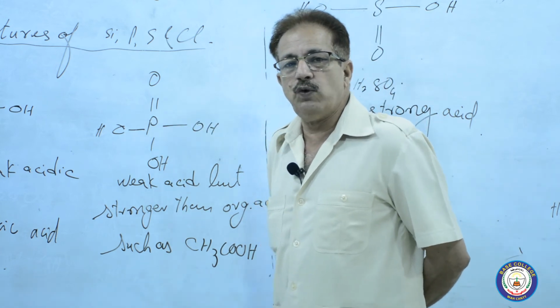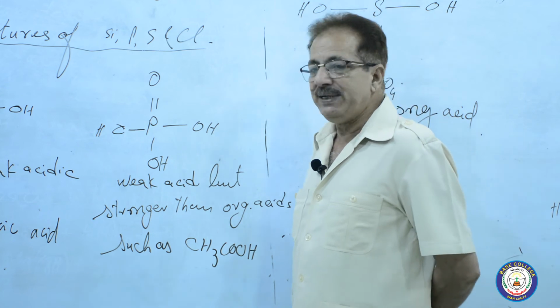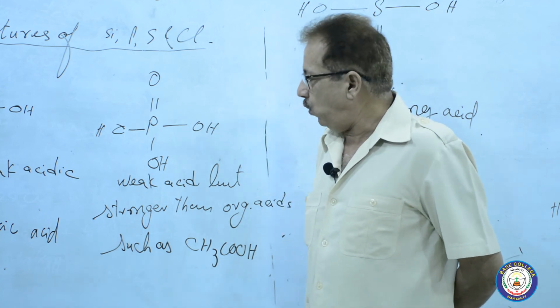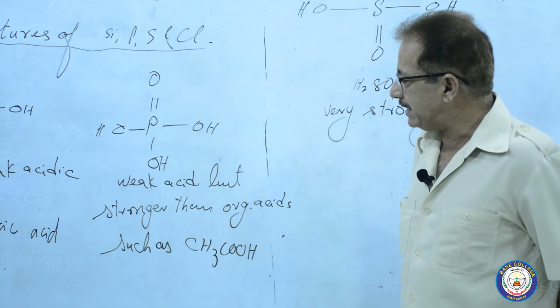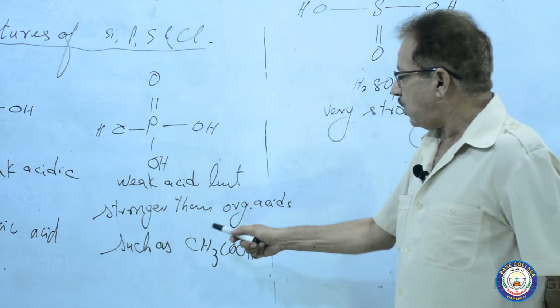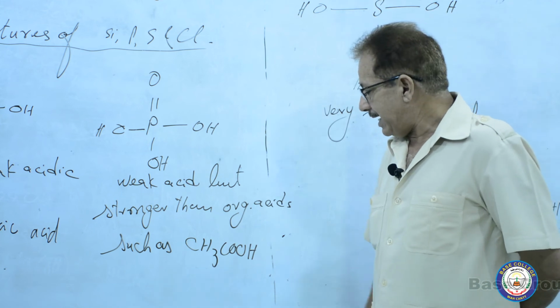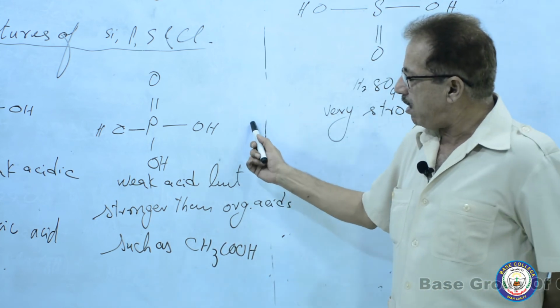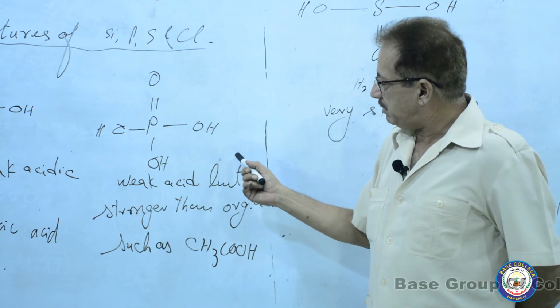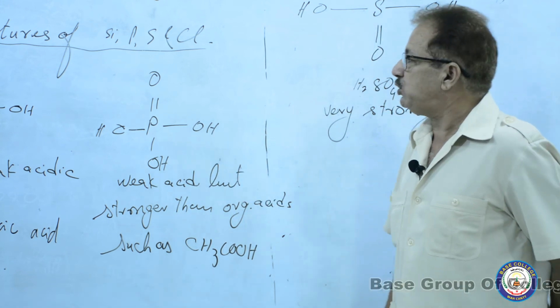So 3 OH are surrounding the P along with 1 O. This is a weak acid, but stronger than organic acids such as acetic acid or ethanoic acid. A question may be asked related to the MCQ.